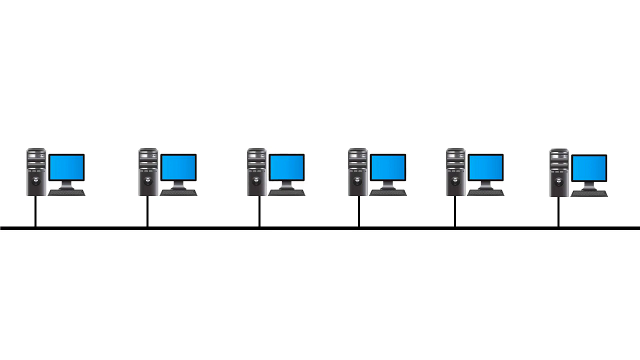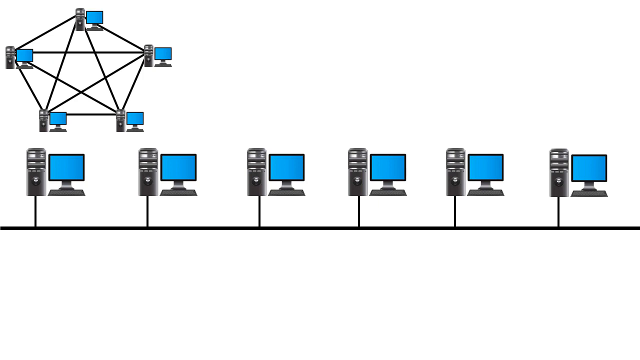Let us discuss its benefits. It is quite easy to install. Just those drop line cables need to be connected with the backbone cable, and much less cabling is required compared to mesh topology. So this type of network is less expensive.